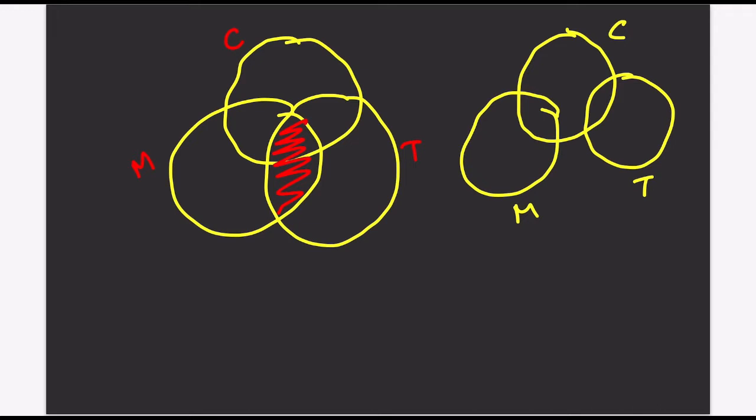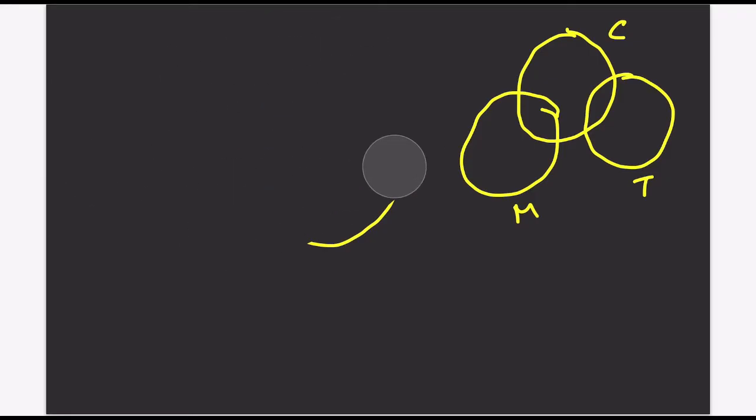I hope this is clear. So this part we have just removed, the common part between milk and tea, and we have found the figure on the right. I will just remove the figure on the left. I hope this is clear. The coffee, milk, tea. There are people who are taking coffee and milk. There are people who are taking coffee and tea, but there is no person who is taking milk as well as tea.